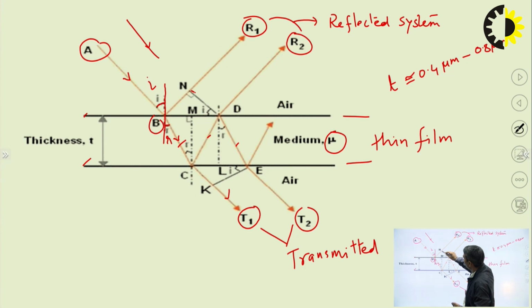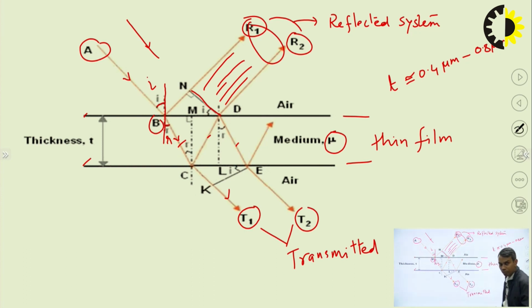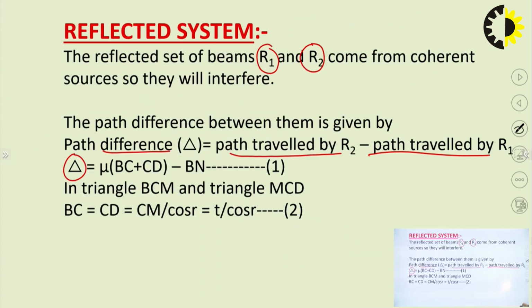If you see from here, this perpendicular up to here, N and D are both at the same distance. From D, BC plus CD is the extra path covered by ray R2, and NB is covered by R1. That's why this path difference is BC plus CD minus BN.